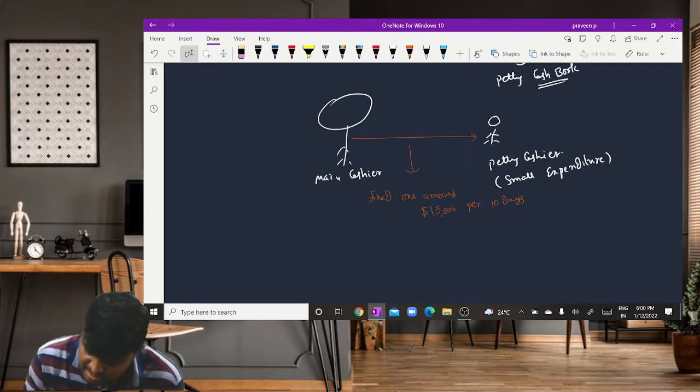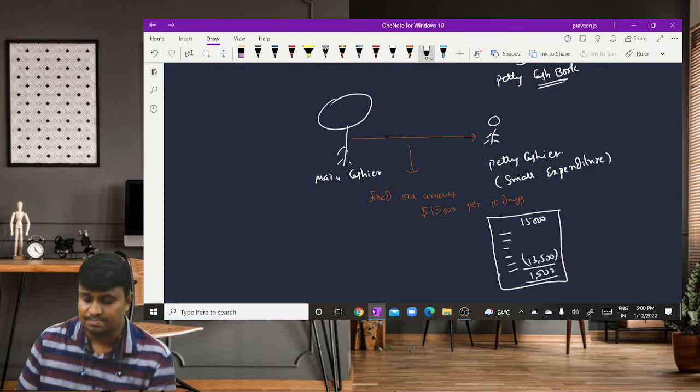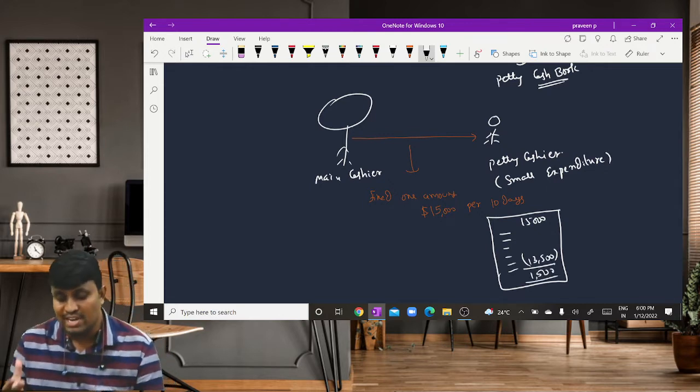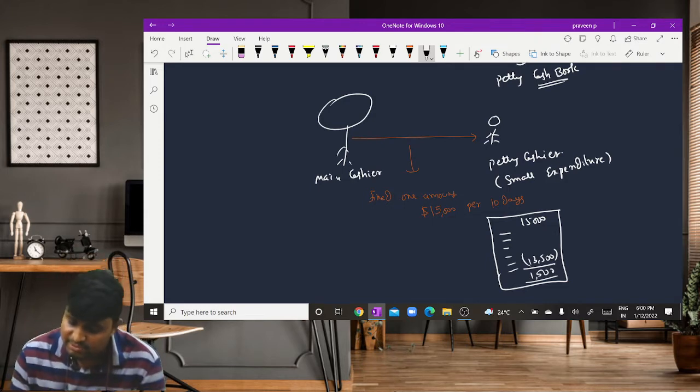In that case, the petty cashier spends this amount after receipt. He received $15,000 and during the 10 days he spent the amount. For example, 13,500 spent and the remaining 1,500 in hand. The total cash in hand with the petty cashier at the end of the 10th day is 1,500.